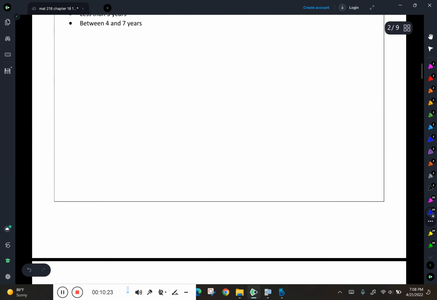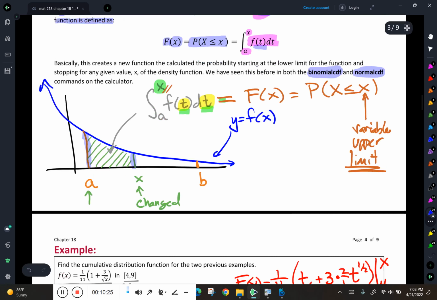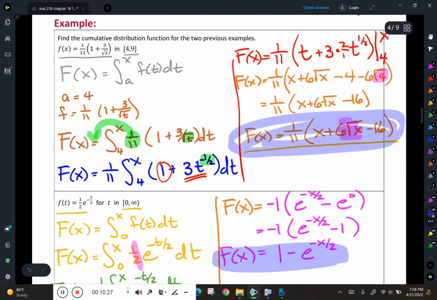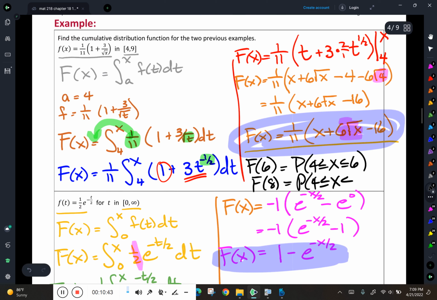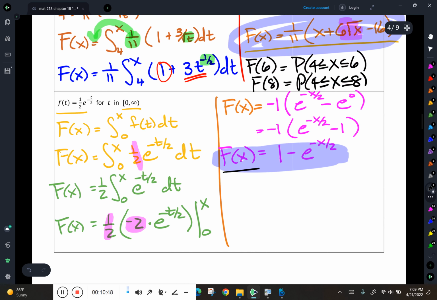Where I had a machine that had a useful life from 4 to 19 years. So if I take this function and find f of 6, that's going to be the probability that the machine will last between 4 and 6 years. Or if I found f of 8, that would be the probability that the machine lasts between 4 and 8 years. Down here, this was the computer part problem.